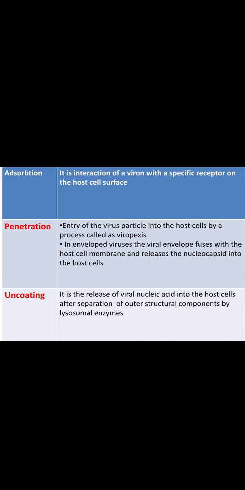The next step is uncoating. Once the virus is in the host cell, the viral nucleic acid has to be released. Before the release of viral nucleic acid into the host cell cytoplasm or nucleus, the virus has to shed its structural component, the capsomeres. The virus sheds it by the action of host cell enzymes. For example, lysosomes in the host cells cause breakdown of the capsid or capsomeres. Once the capsid breaks down, the viral nucleic acid is released into the host cell cytoplasm or nucleus. This is called uncoating.